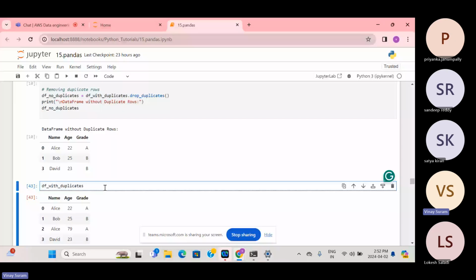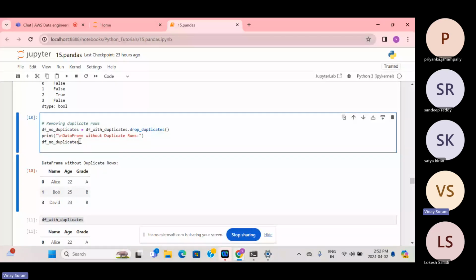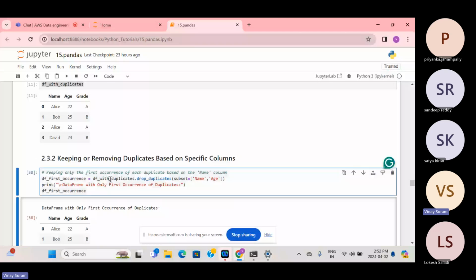And then df with duplicates. This is the actual one, and this is the duplicated one. We have removed the duplicated one here, which is fine. Next is keeping or removing duplicates based on specific columns, keeping the first occurrence. Basically, if name and age are the same. Let's suppose Alice is 22 and her grade is A, first record. And the other one is Alice is 22 and her grade is B. That is not duplicate data, because this Alice has grade B.